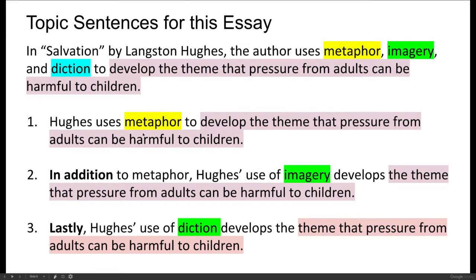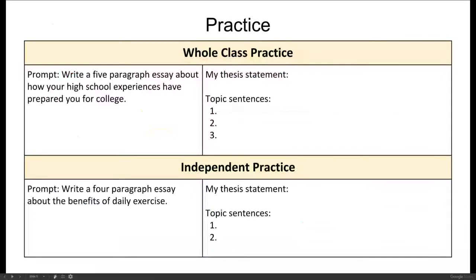Metaphor comes first. Metaphor is in the first topic sentence. Imagery comes second. Imagery is in the second topic sentence. Diction comes third. Diction's in the third topic sentence. You can also see that there are some transition words to move from one idea to the next at the beginning of these topic sentences. We'll talk about transition words in a couple more lessons. So I want you to think about this. Just kind of mentally answer this while I go through the prompts.